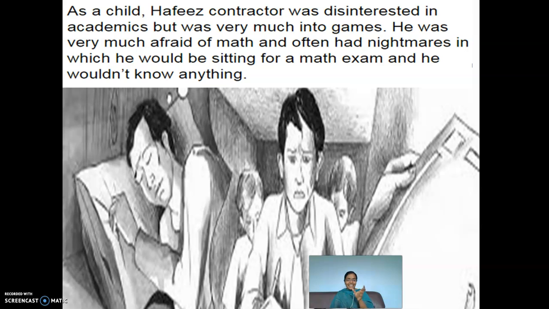I have just read the introductory part of the story. You can imagine that here a man who lies is Hafiz Contractor. When he is having a sound sleep, he will have nightmares. And how will those nightmares be? Those nightmares will threaten him. They will give him an insecure feeling. Why does it give him such an insecure feeling?